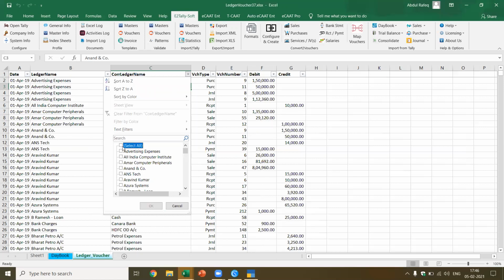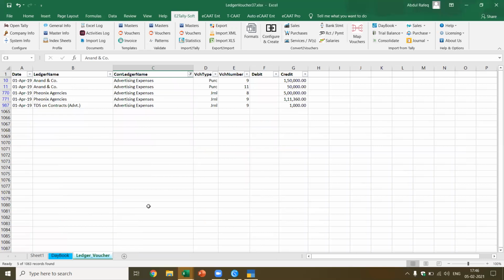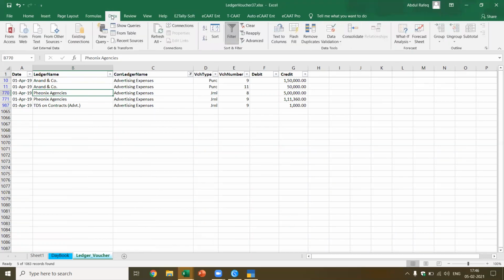For example, you want to see advertisement expense, to whom all we have paid the advertisement expenses. Now you see in advertisement expenses, what are the transactions which are there? So we have 2 agents to whom we paid. We also find TDS has been deducted only for one company. For the other company we have not deducted the TDS. Why is TDS not deducted for Phoenix? We can make a note and then cross check. So this is the beauty of the data which you get.